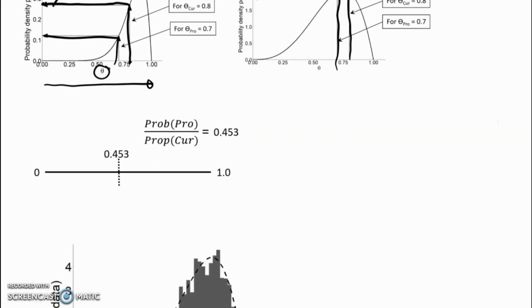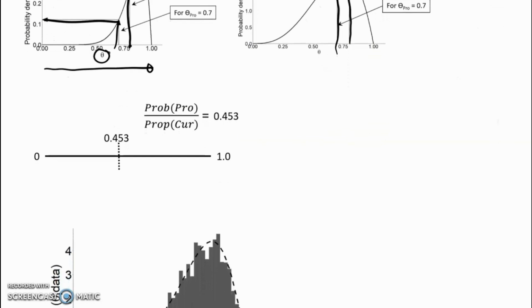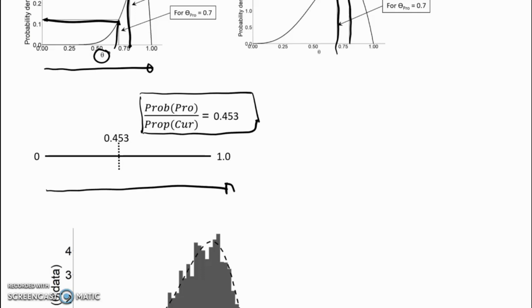So how do we do this probabilistic acceptance of theta proposed? Well, there's our ratio, 0.453, and there's a number line that goes from 0 to 1. So we draw at random a number from a uniform distribution that goes from 0 to 1.